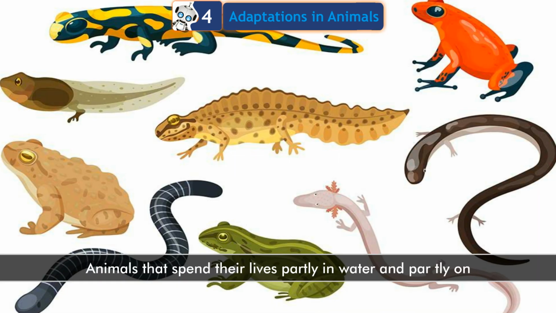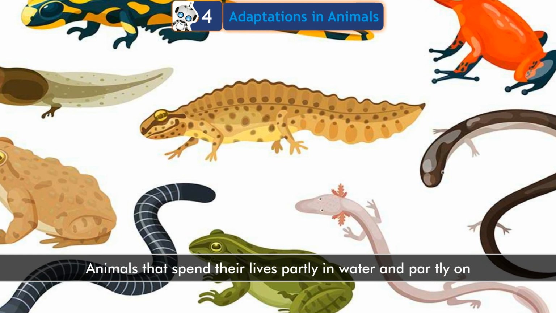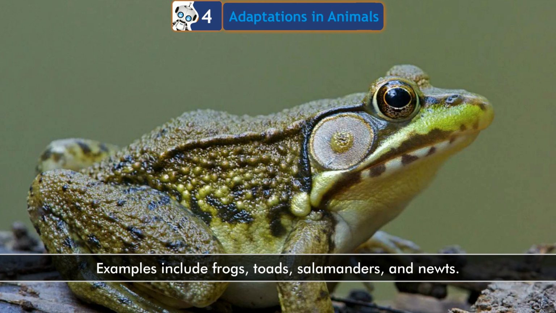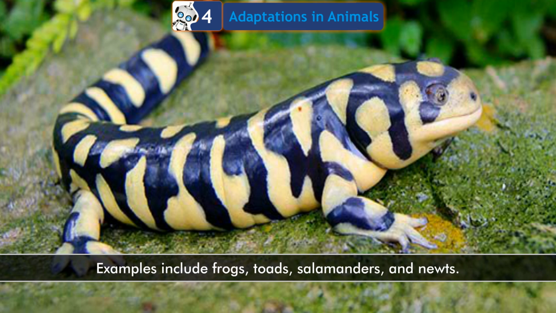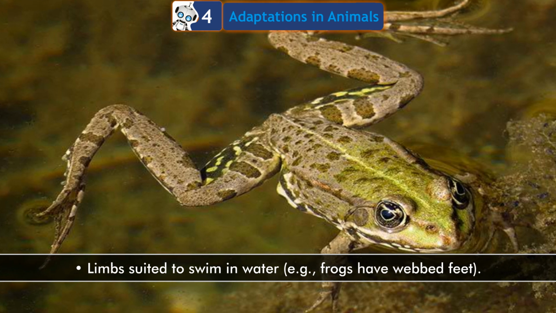Amphibians. Animals that spend their lives partly in water and partly on land are called amphibians. Examples include frogs, toads, salamanders, and newts. Their main adaptive features are limbs suited to swim in water.